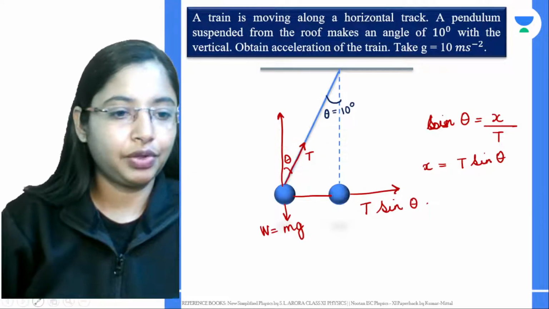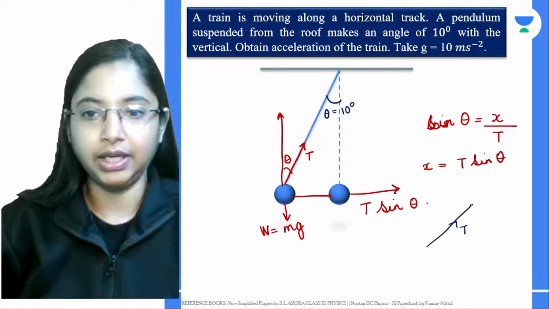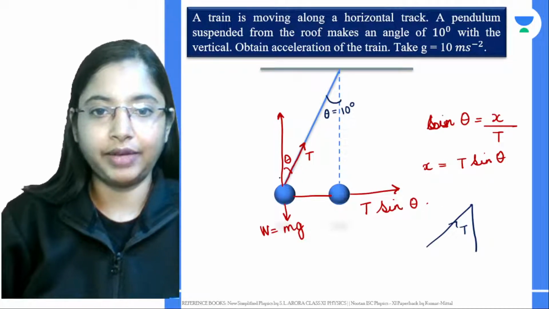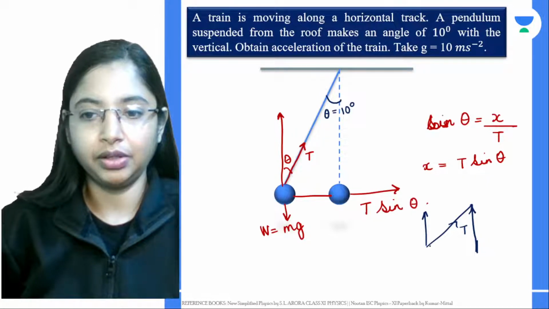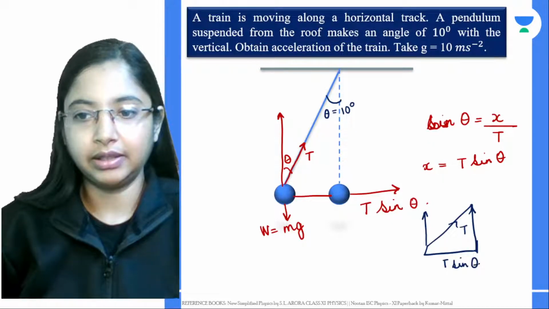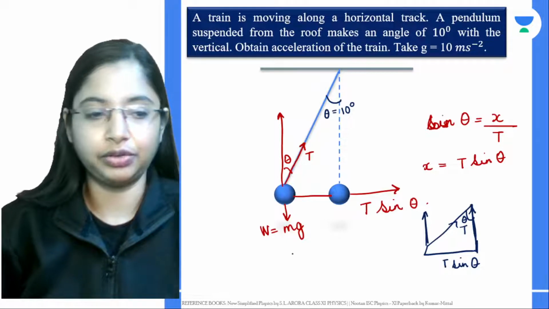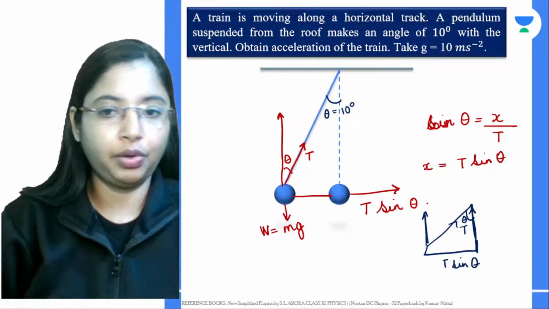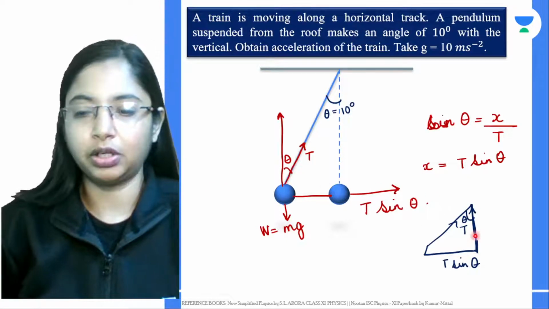So what we are going to do is the same. We have a tension force T acting on this side. This vector we have on this side, we are going to move it over here. And we know this side is actually T sin theta. This angle is theta. This vector we just moved to this side. Now, you want to find this side, what will be the value.